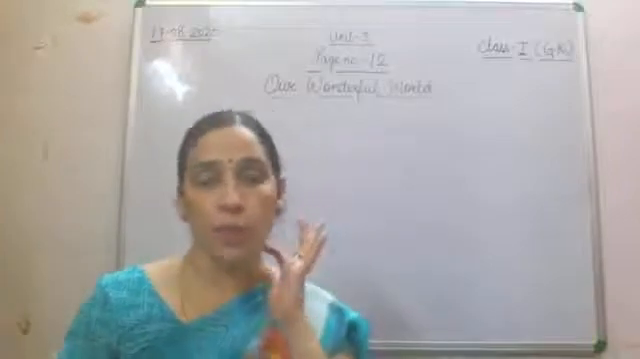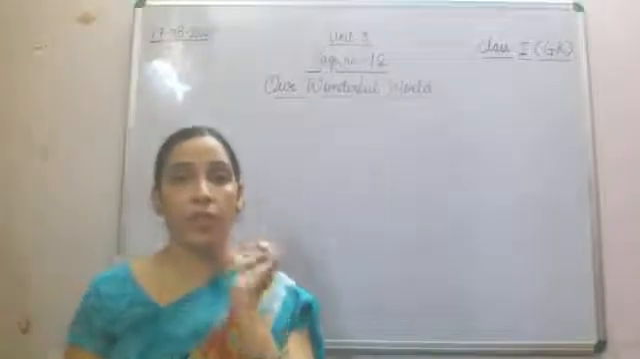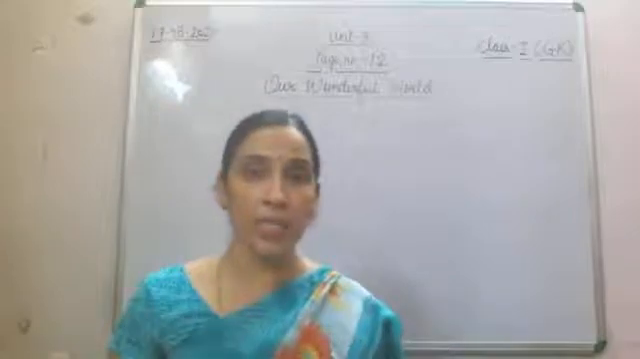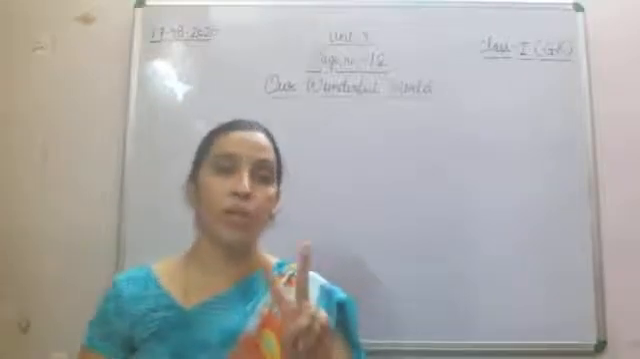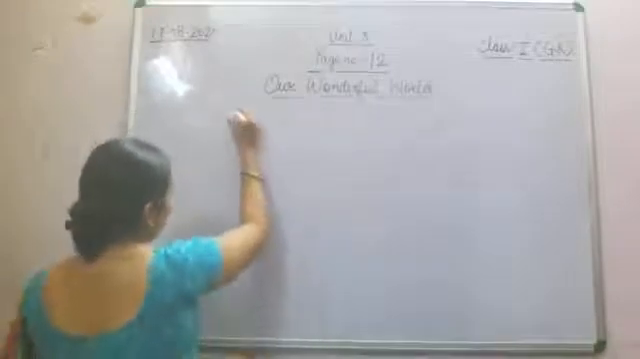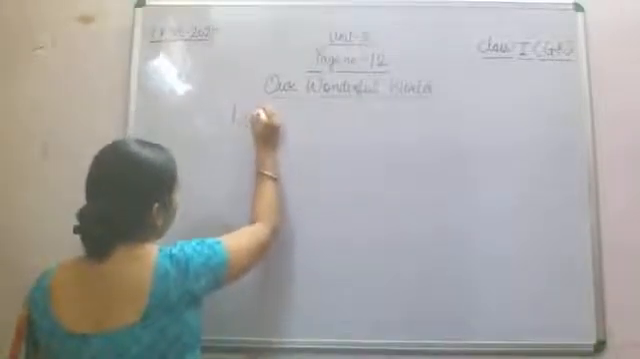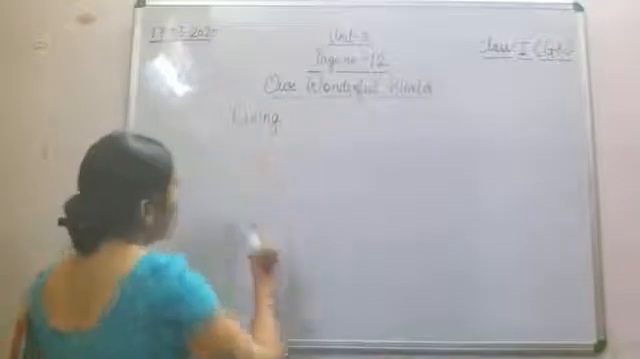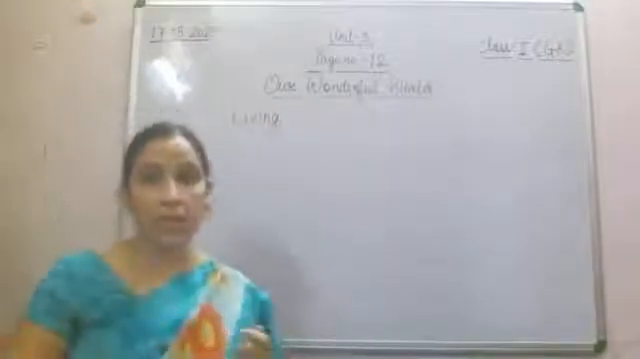So whatever things we see in our surroundings, all those things are commonly divided into two parts, that is living, and another category is what?